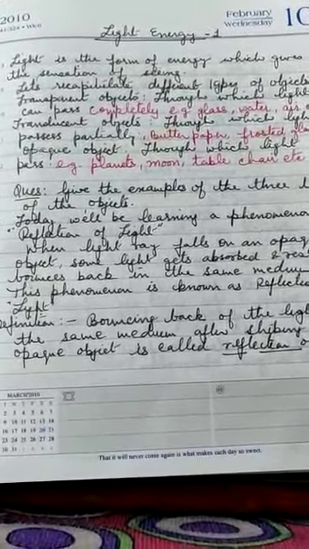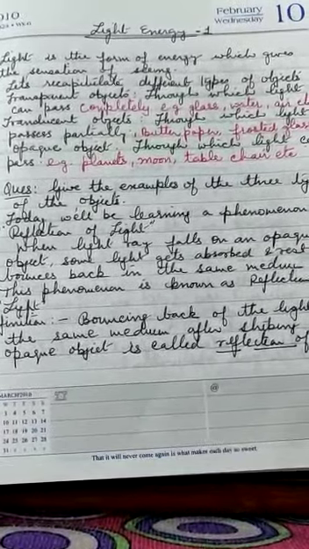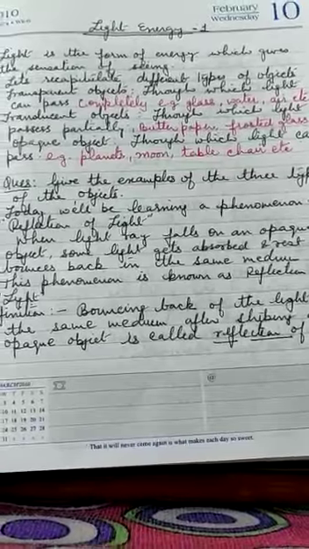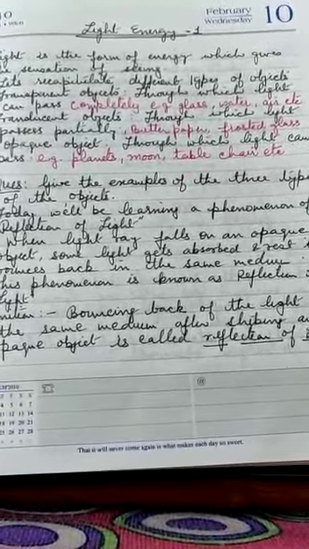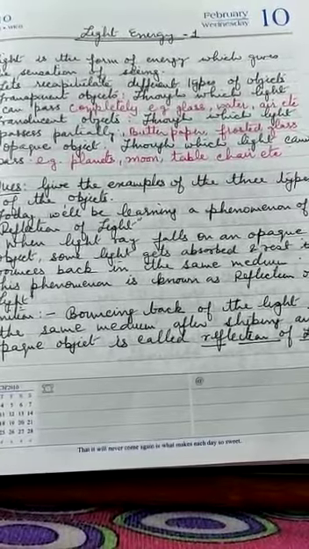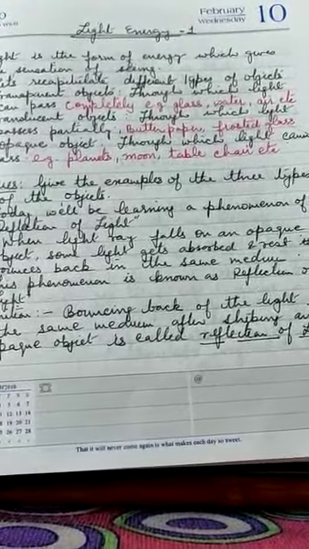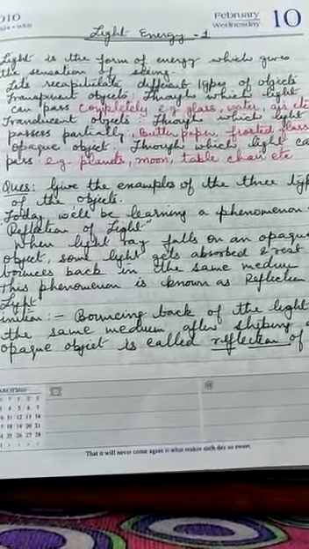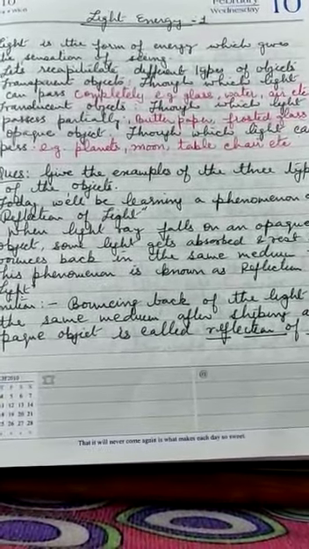Children, you must have heard the two audio clips which I had posted. The first audio clip told you about the importance of light. Without light, we cannot see anything around us. And the second audio clip reminded you about luminous and non-luminous objects.